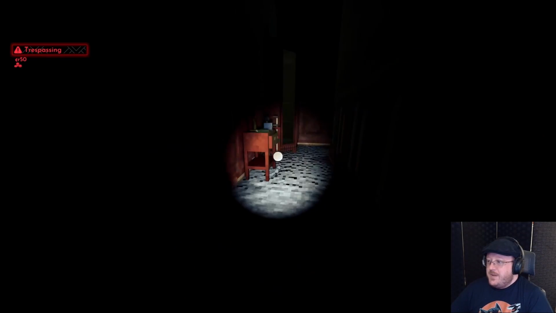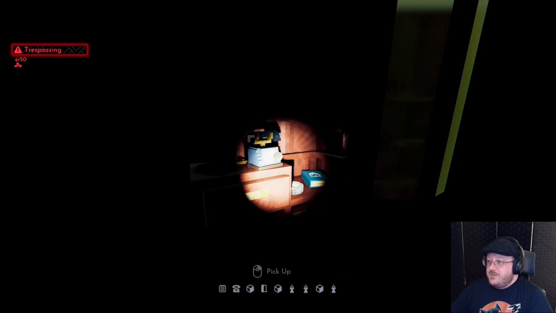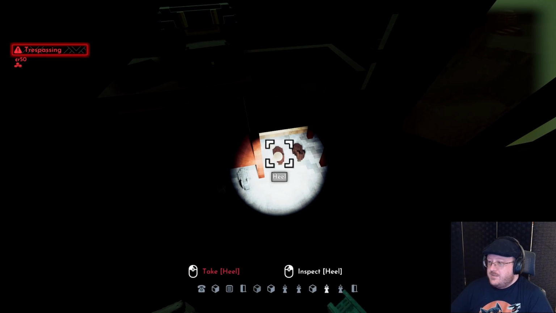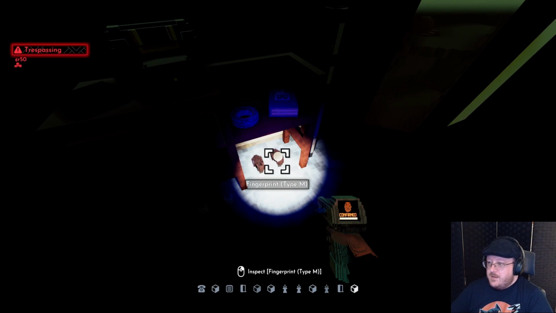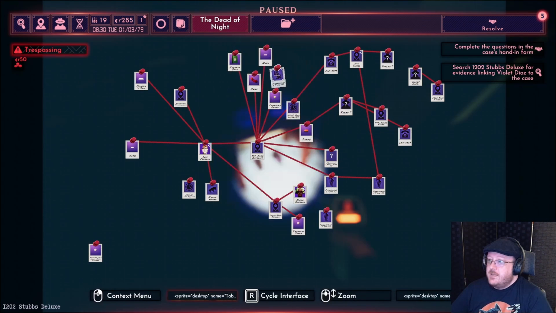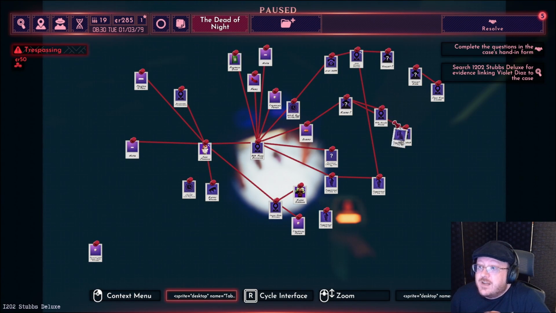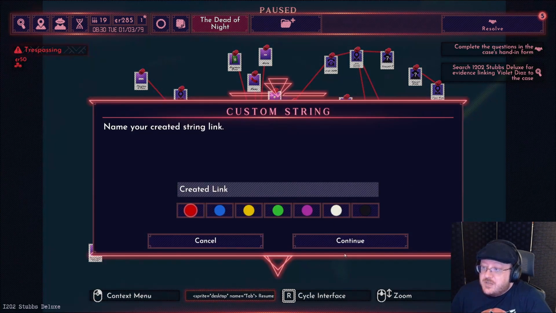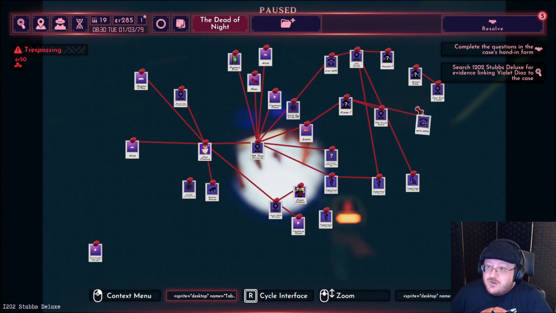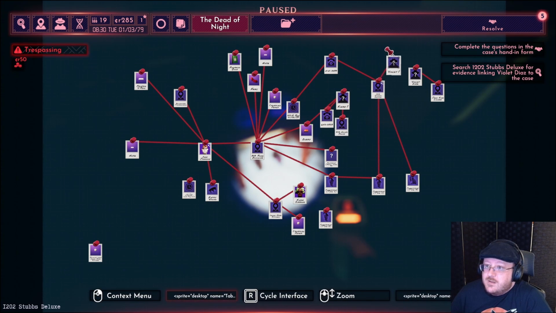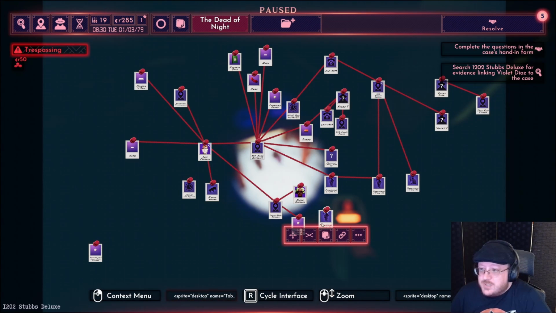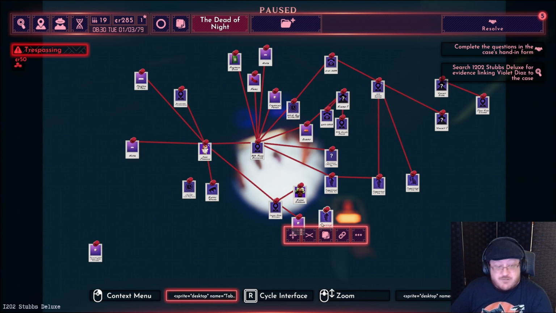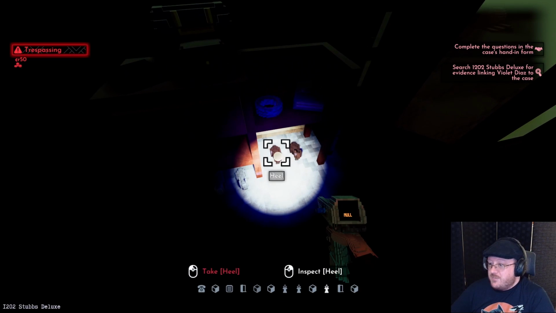Okay, so I know they're in the bedroom. I should hopefully be able to investigate the rest of the house while they're still not up and about. Fingerprint type M. Okay, this is another one that we have found here at 1202 Stubbs, so type M is not our murderer, and I don't think Kiara is the suspicious one. Okay, Violet is the suspicious one, but we've got this other person who was, I forget the name already, but she has a partner, and I don't want to get the wrong person.